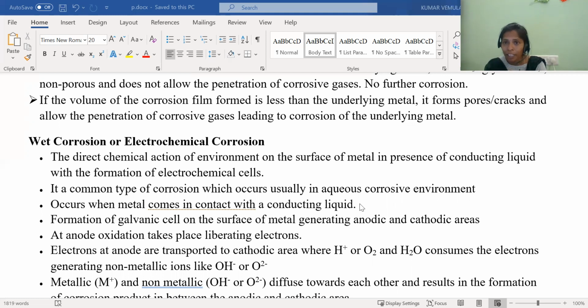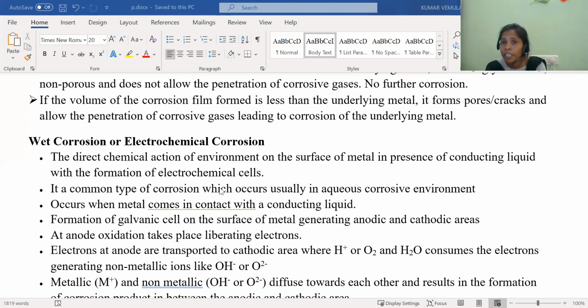When two different metals are exposed to the electrolyte, we use the word galvanic. Galvanic is nothing but electrochemical. So wet corrosion is also called electrochemical corrosion. Let us look into this. It is the direct chemical action of the environment on the surface of the metal in the presence of a conducting liquid, with the formation of an electrochemical cell.